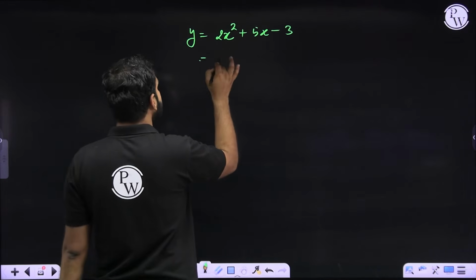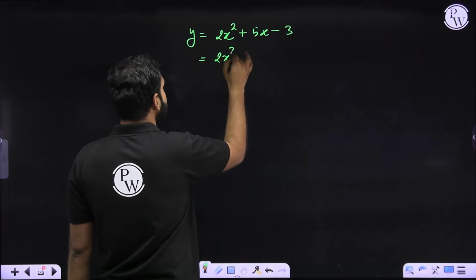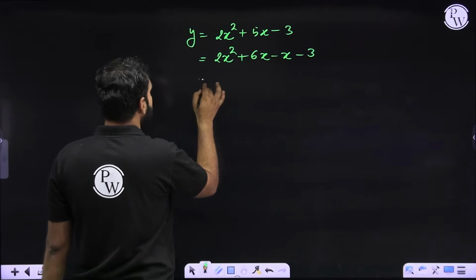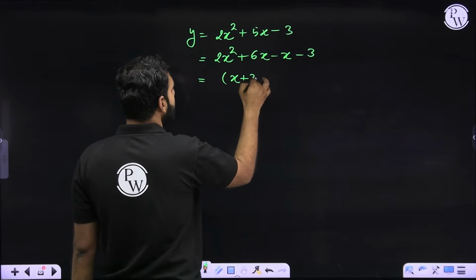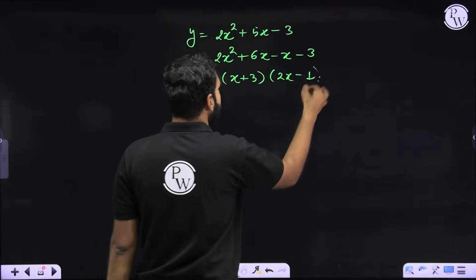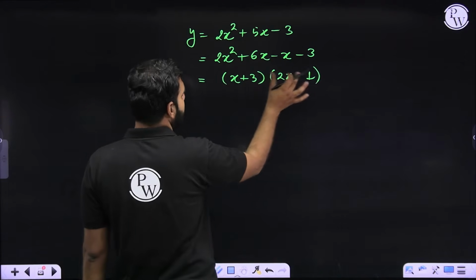The quadratic can be written as 2x square plus 6x minus x minus 3. So I'm taking 2x common from here, it leaves me with x plus 3, and I'm taking minus 1 common from here, so I'm left with x plus 3 again. So of course, the roots are going to be minus 3 and 1 by 2.